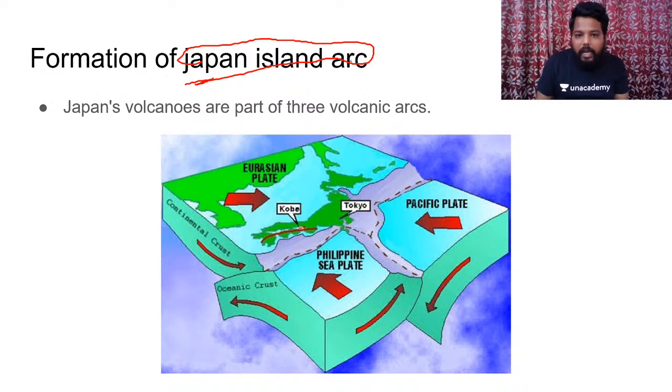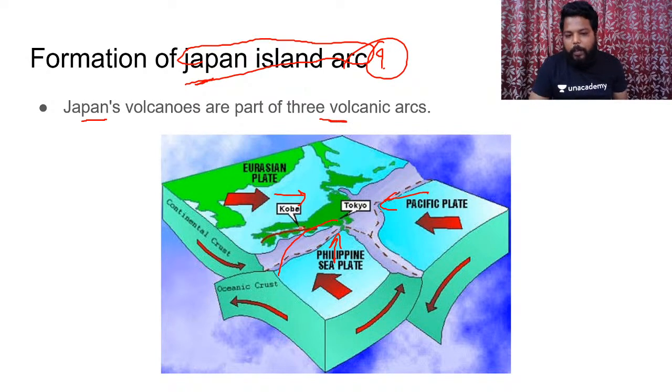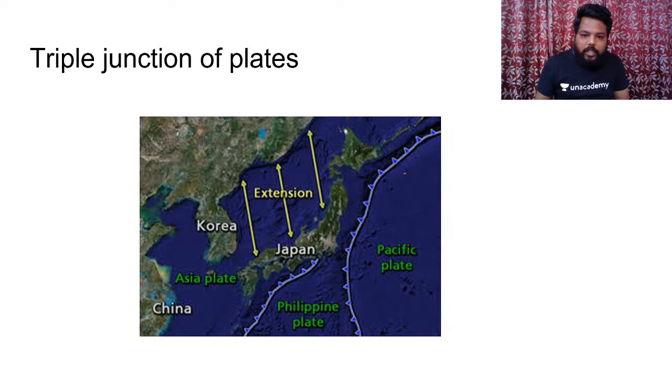Clear? Japan, until now, no question has been asked. There are chances that questions might be framed in the near future as well. If you see, Japan's volcanoes are part of three volcanic arcs. Japan has been formed at the trijunction of collision of the Eurasian plate on one side, the Philippines plate on the other side, and the Pacific plate on this side. So at this triangular junction we had development of this Japan group of islands. You can see this particular junction.